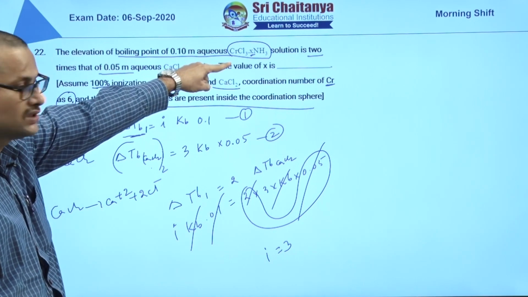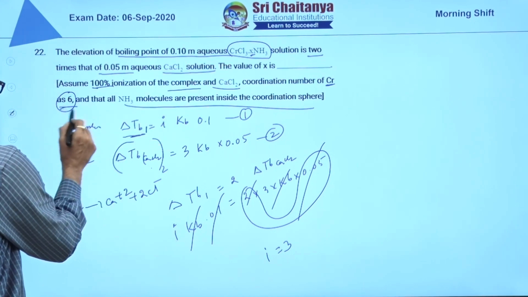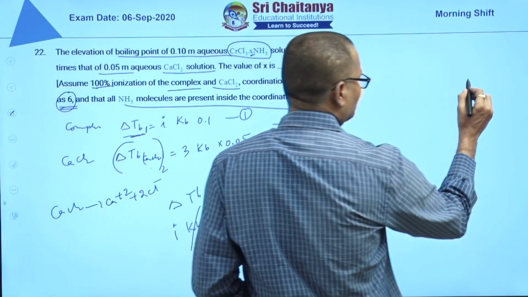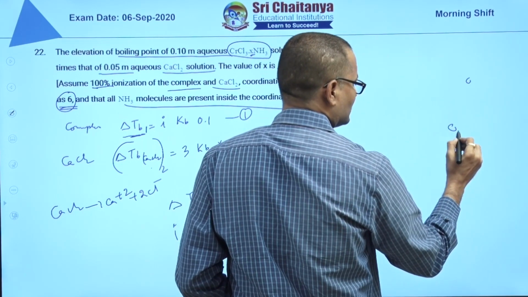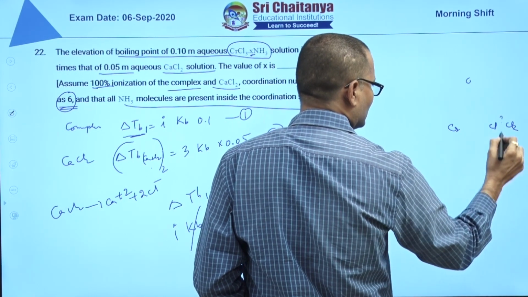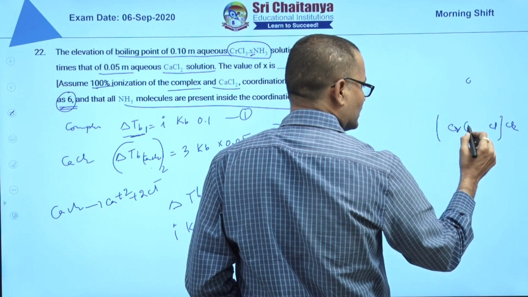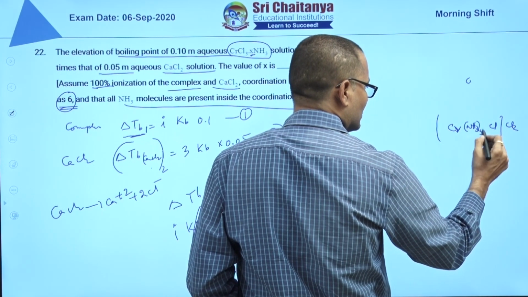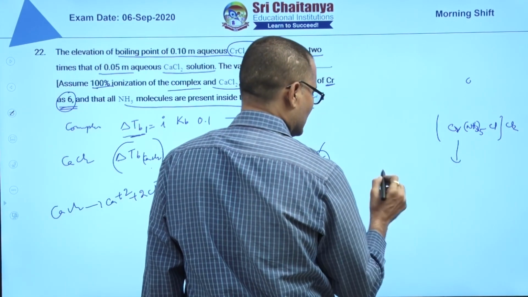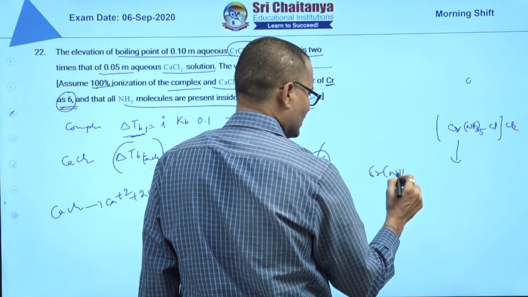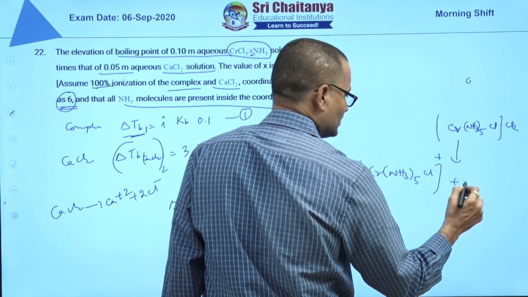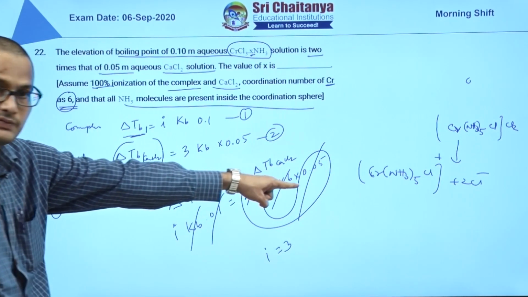CrCl3·xNH3 they have given, with coordination number 6. That means it is ionizing, giving 3 ions. So 3 ions means 2 chlorines are outside and 1 chlorine is inside. 1 chlorine is inside, so to get coordination number 6, how many ammonia molecules must be present? 5 have to be present. So the complex is [Cr(NH3)5Cl]2+ plus 2Cl-, and the condition i is equal to 3 is satisfied.